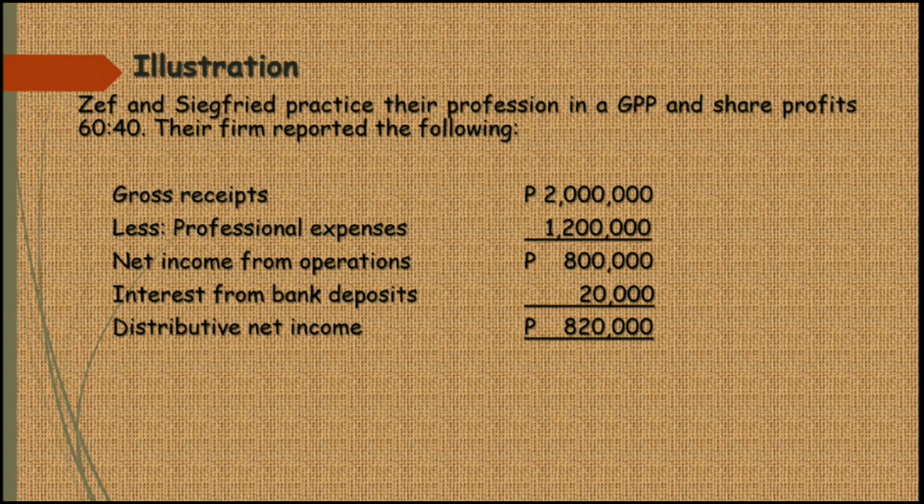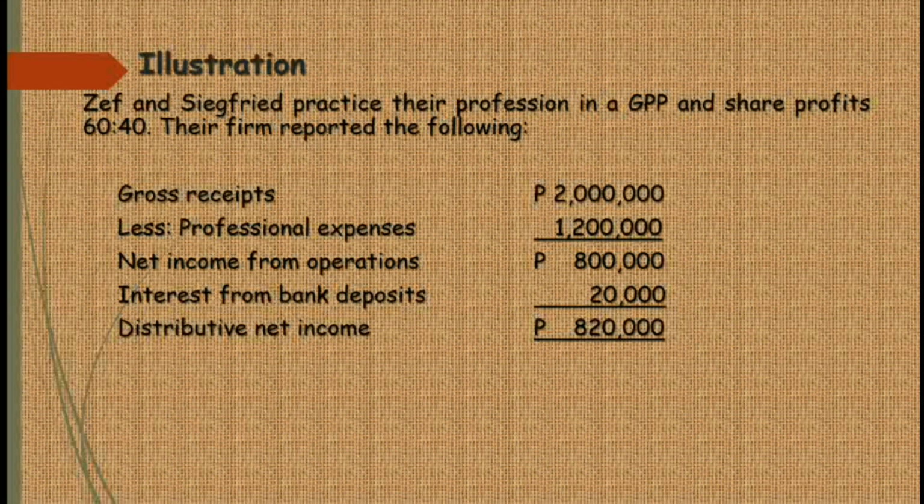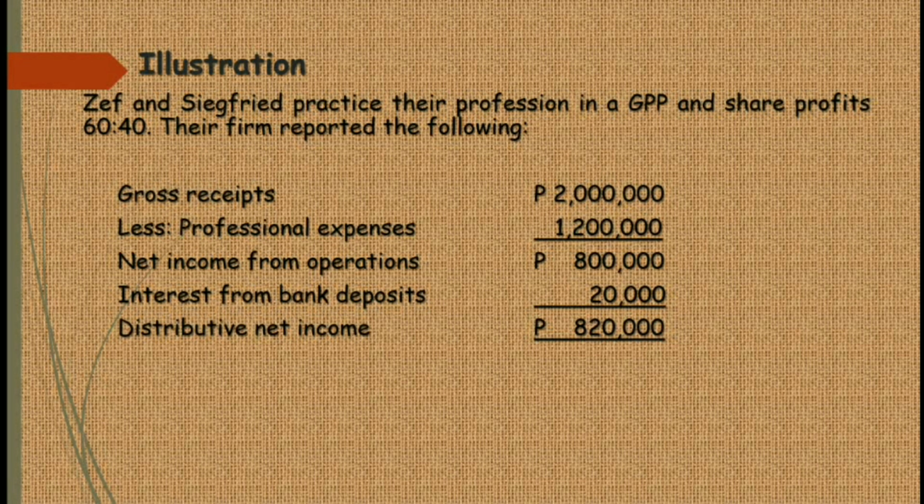Take note class ha, dito sa general professional partnership, yung income that are exempt from final tax and capital gains tax are going to be included in the distributive net income of the GPP. That is why class itong interest income from bank deposits na 20,000 pesos, this is exempt from the final tax kasi ganun naman yung GPP, exempt sila sa income tax. So, hindi sila subject sa final tax, sa capital gains tax, or sa regular income tax.